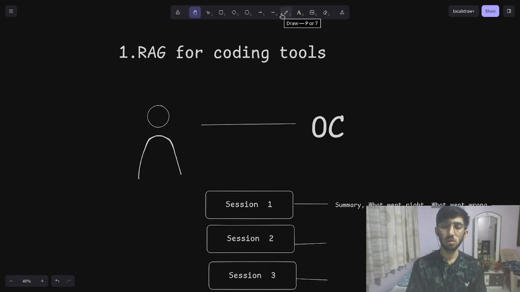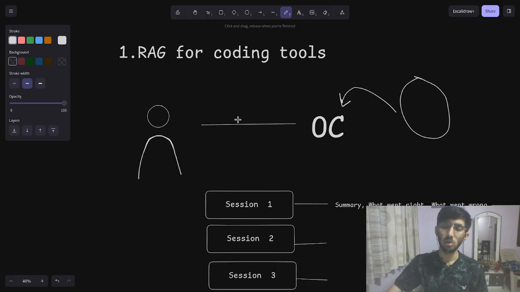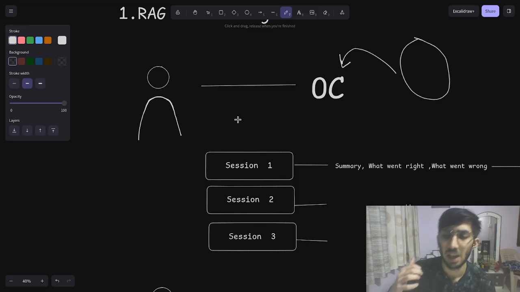So the idea was that, let's say there is one code base I have, and in that code base I am using OpenCode or Claude Code, whatever. Then I obviously have configuration files, skills, custom commands, and a lot of things. And just like with AI agents, when RAG came, it improved their accuracy.